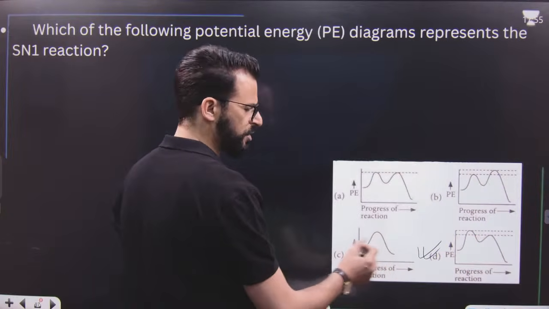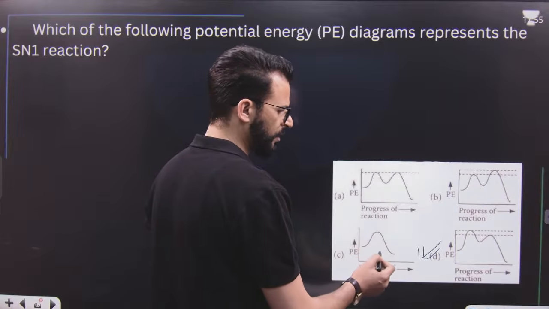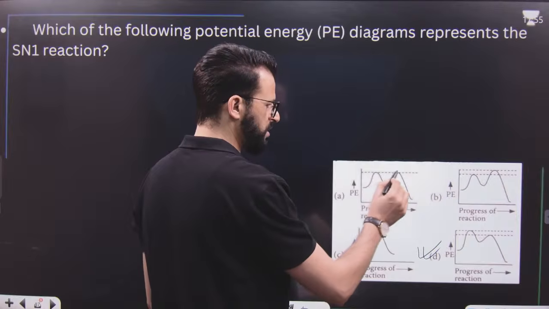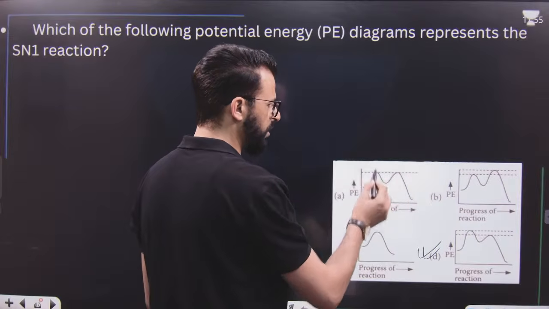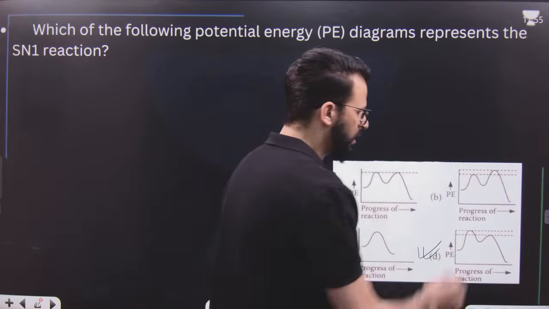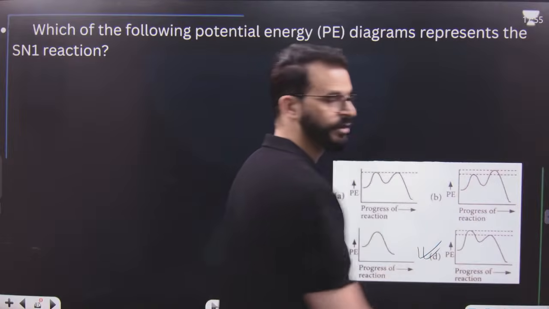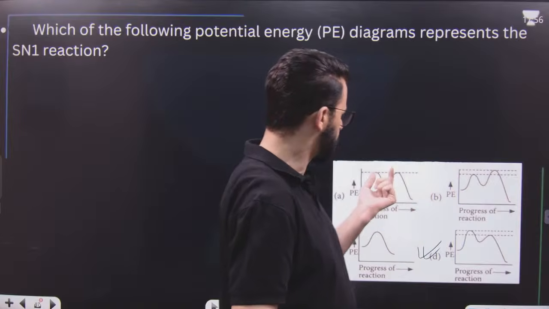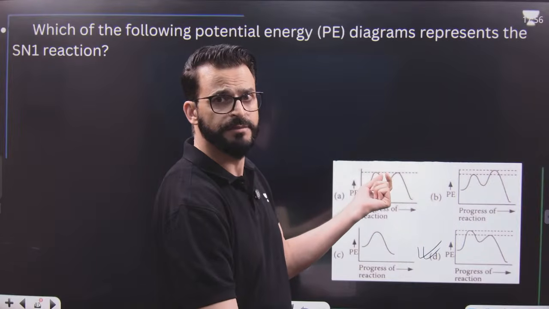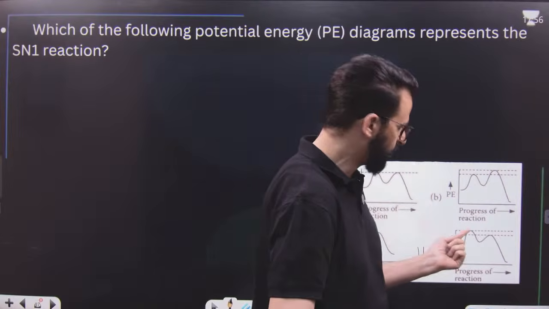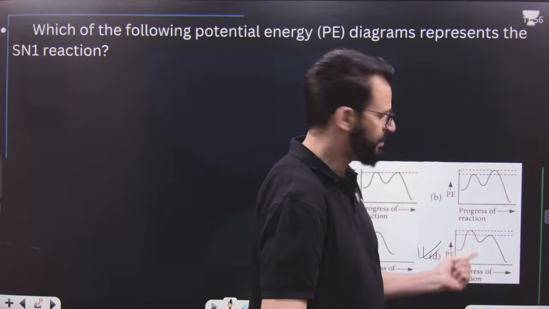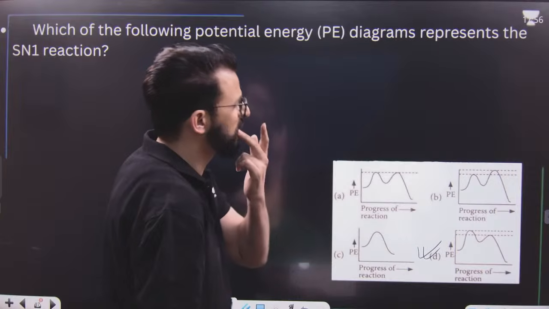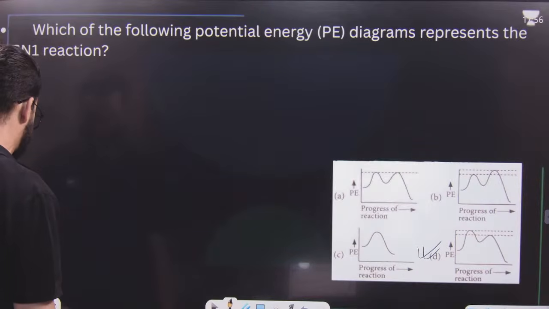This is a single step process, so this cannot be SN1. It can be SN2. So SN1 can be either this or this. But here, both steps have similar activation energy. That's not possible. This one has lower activation energy first and more in the second, meaning the first step is fast and the second is slow. That's not possible here. But what will happen during SN1? The first is the slowest step and the second is fast. That means the first has higher activation energy, the second has lower activation energy. So this is the right answer.